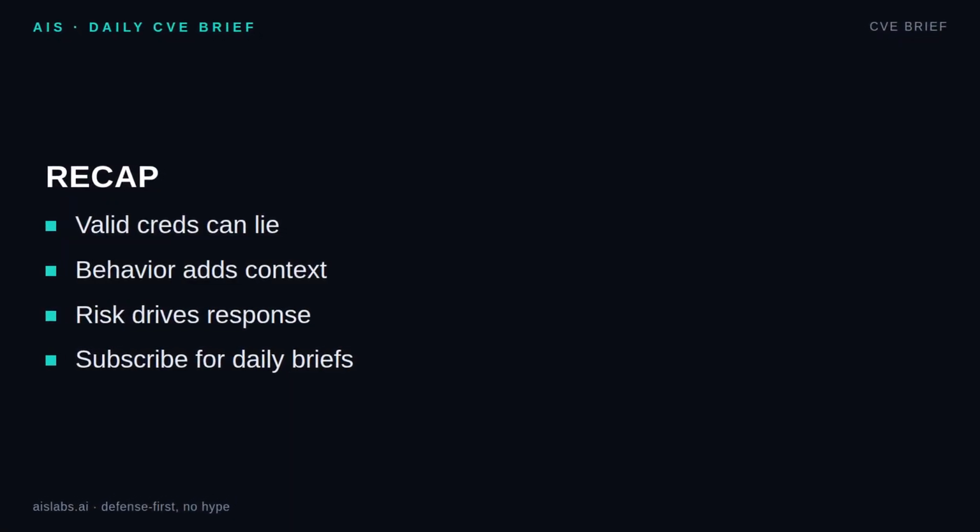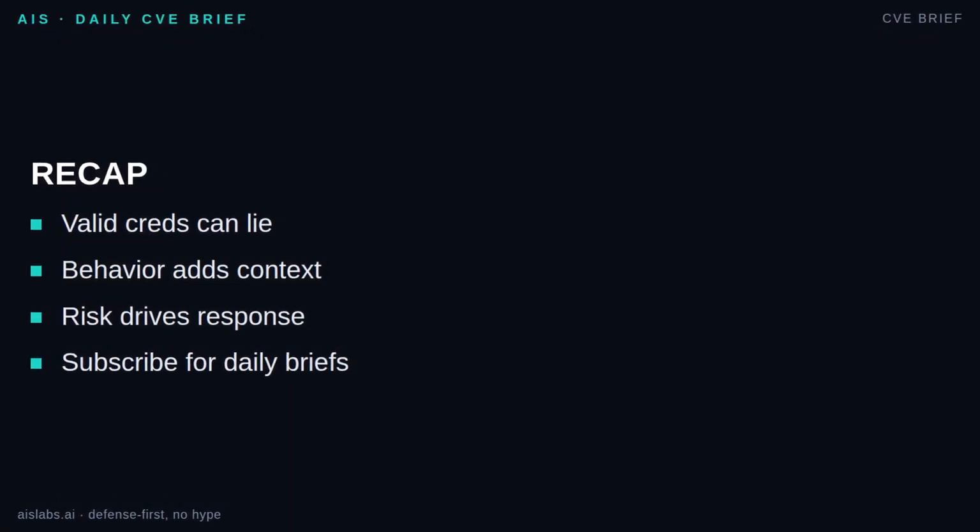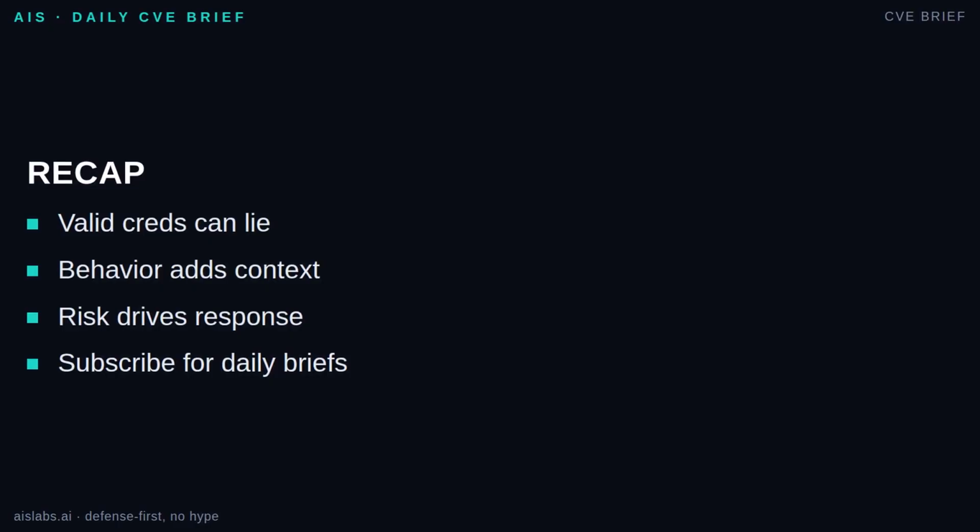Recap in 3 beats. 1. Compromised account detection is hard because the login can be valid while the behavior is wrong. 2. UEBA connects signals like impossible travel, new device, odd hours, sudden sensitive access, and service accounts acting like humans. 3. Risk scores let defenders move faster, from analyst review to automatic containment when confidence is high enough. Use UEBA to add behavior context, not to replace good identity controls or skilled investigation.